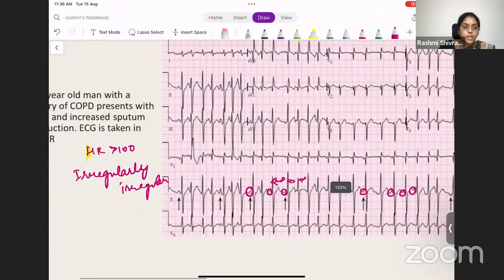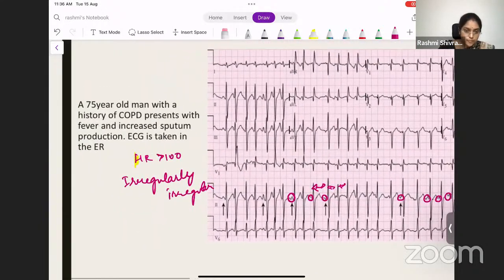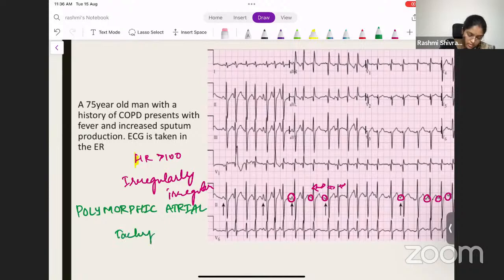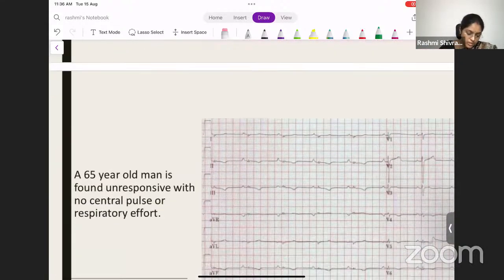So what do you call this? Polymorphic atrial tachycardia, right? So this is not atrial fibrillation. Because of the different morphologies in the P wave, it is polymorphic atrial tachycardia, right? So this is a very important spotter ECG. Yes, moving on to the next one.